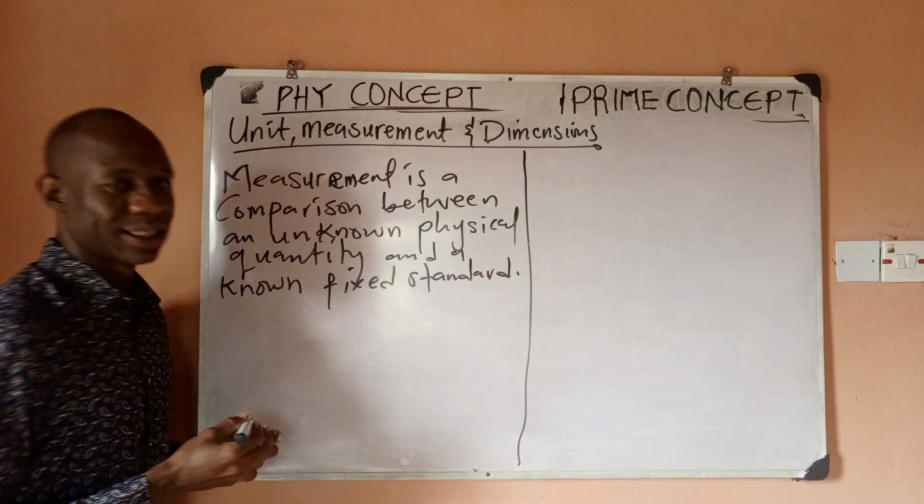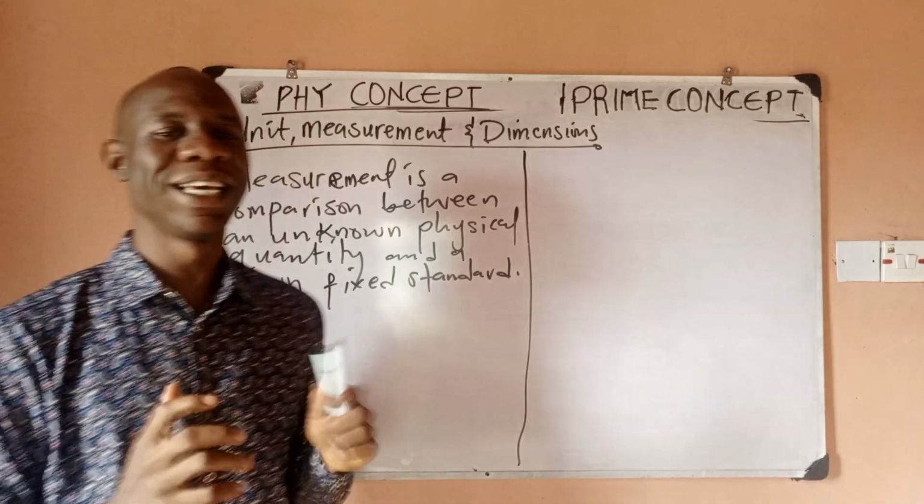So that is measurement. So measurement is actually a comparison.